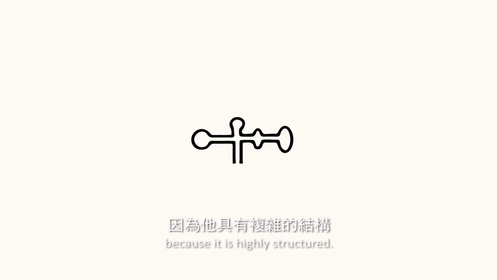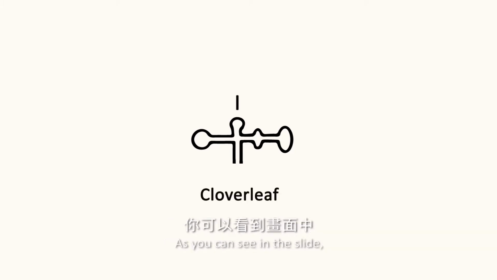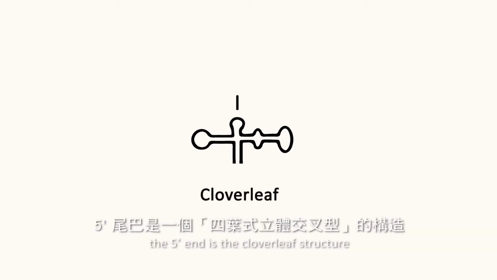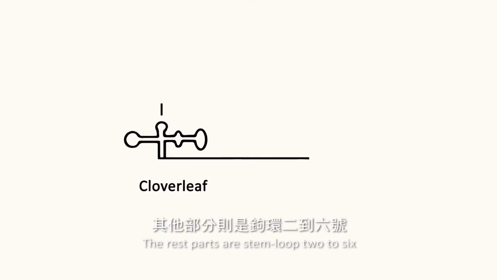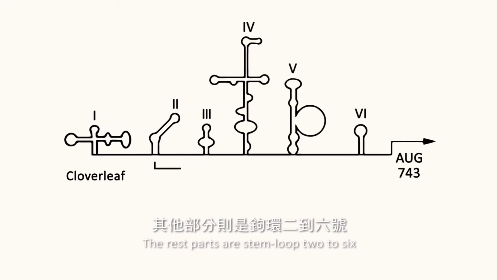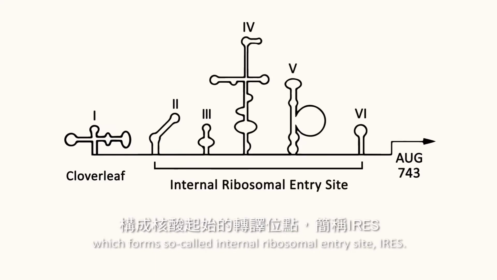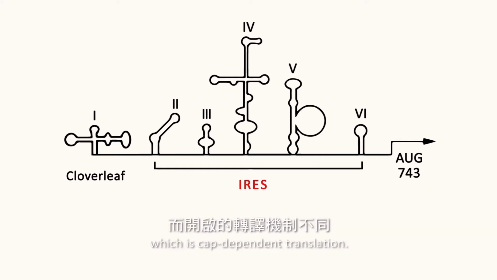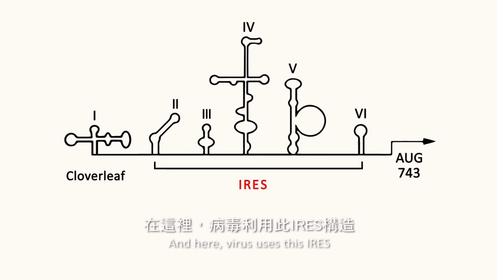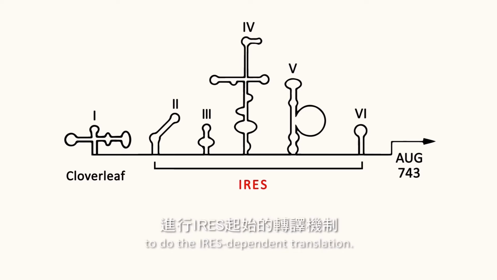The 5' untranslated region, also called 5' non-coding region, 5' NCR, in the virus genome is very unique because it is highly structured. As you can see in the slide, the 5' end is the cloverleaf structure, which is responsible for viral RNA synthesis. The rest are stem loops 2 to 6, forming the so-called internal ribosomal entry site, IRES. Unlike cellular translation machinery, which is cap-dependent translation, the virus uses this IRES to do IRES-dependent translation.